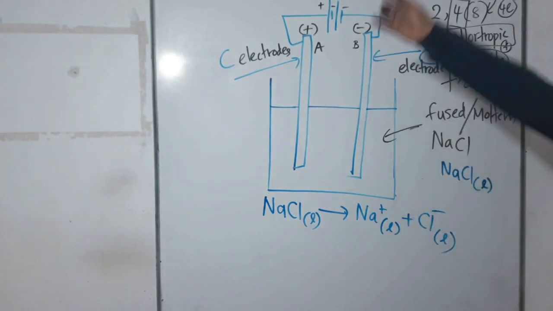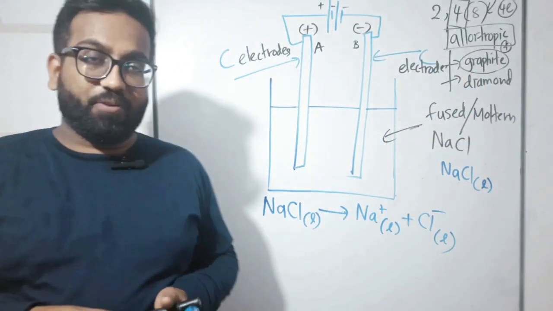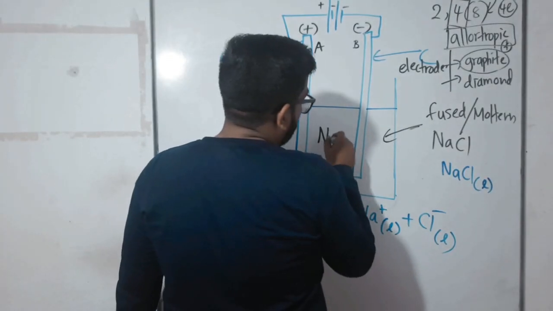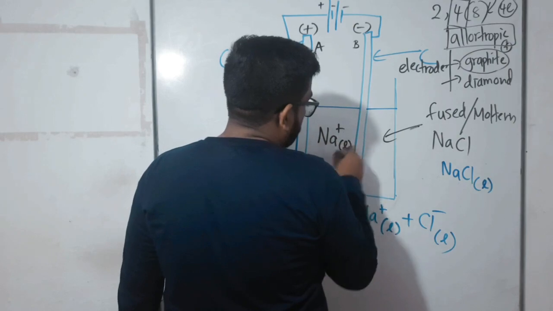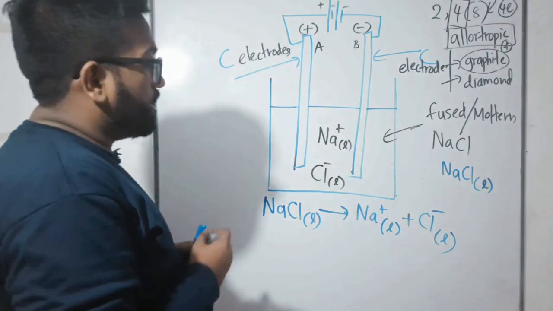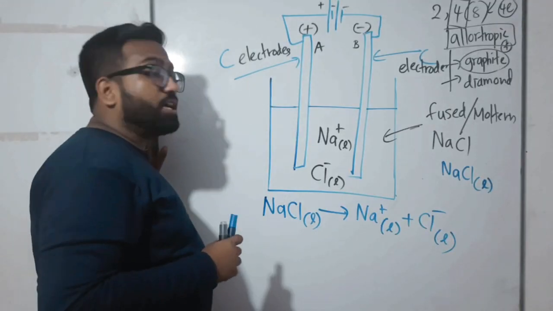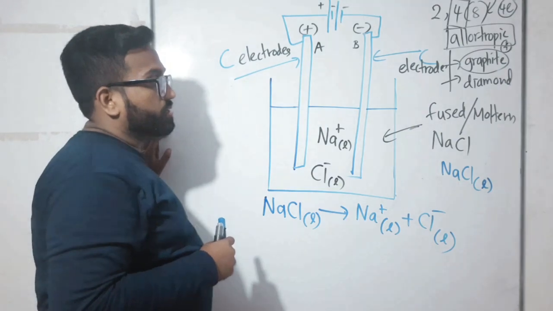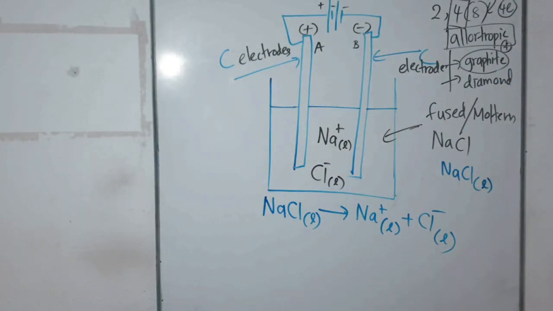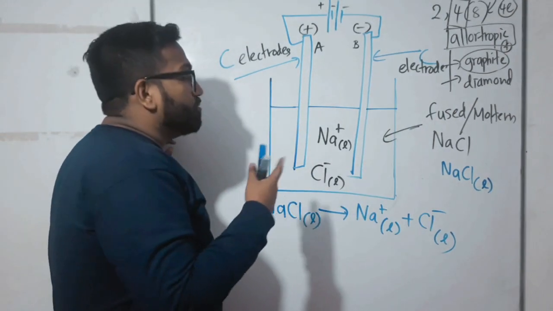Okay, now see what happens, my dear children. This is very funny, right? Funny things happen in science as well. Now what are the ions inside there? Na+ liquid is there, Cl- liquid is there. Now sodium is a positive ion, right? Sodium is trying to go to its opposite terminal.